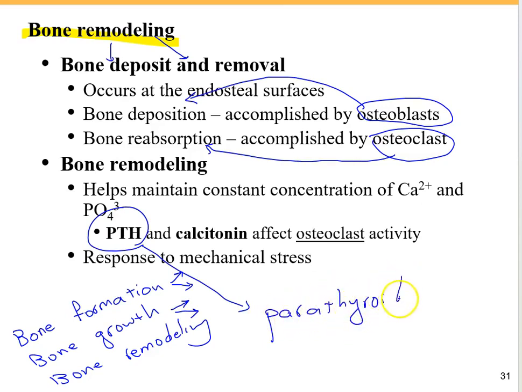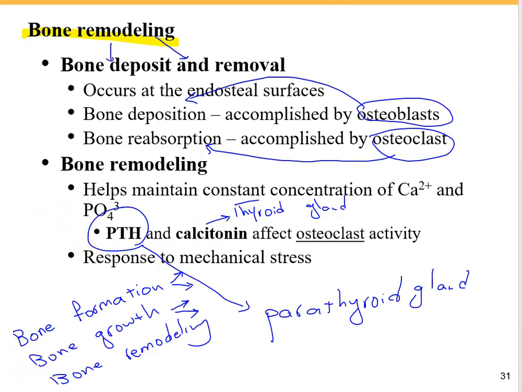Parathyroid glands are four tiny endocrine glands found at the posterior aspect of the thyroid gland. Also the calcitonin hormone, which is a product of the thyroid gland. These hormones can affect the osteoclast activity, and then they can regulate the bone remodeling.